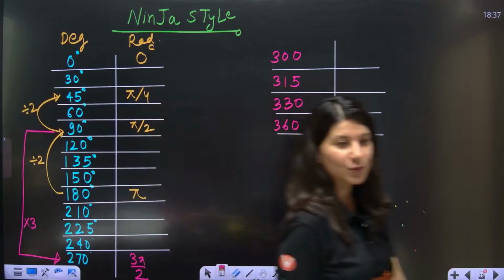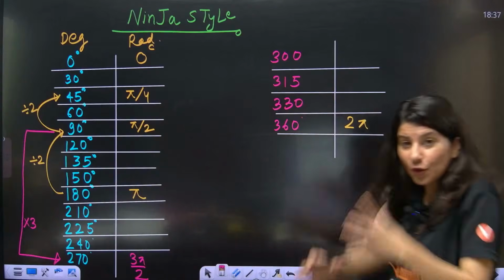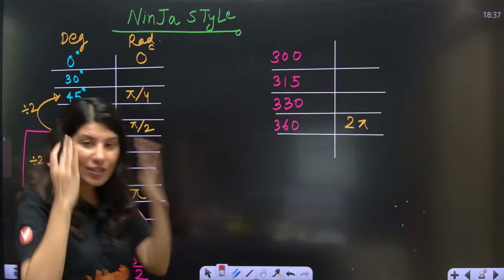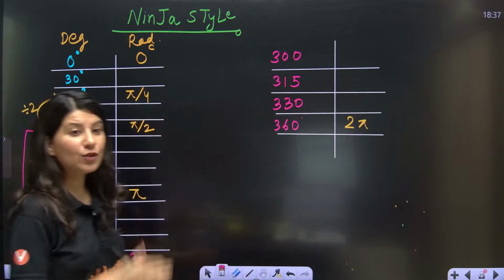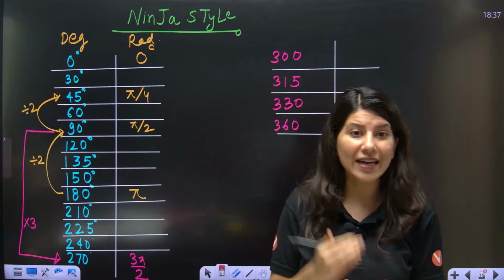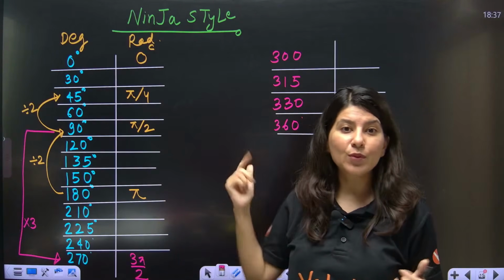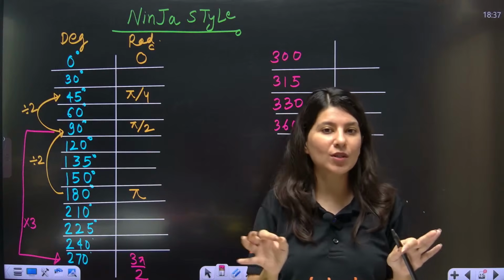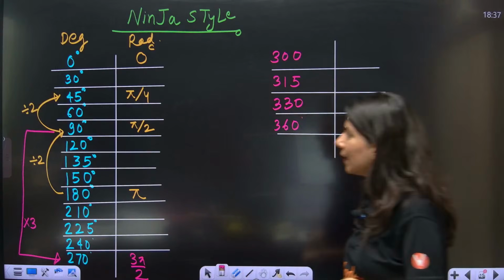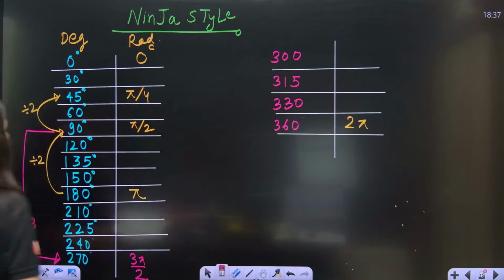You don't have to use formula. Just think about it. And you know what? All the values from 0 to 360, all the important radian conversion values, my responsibility, you will be able to solve it. Okay? All right, clear.